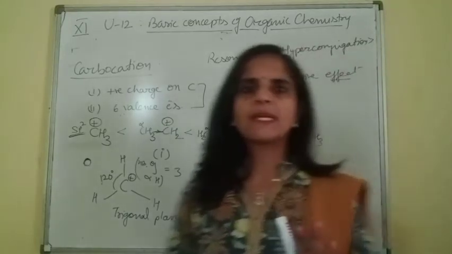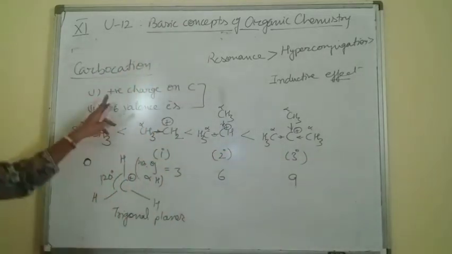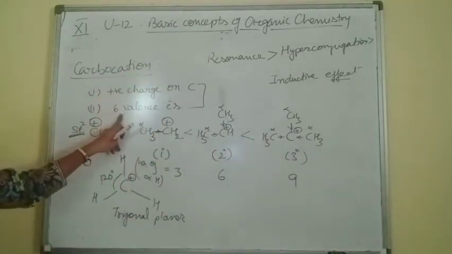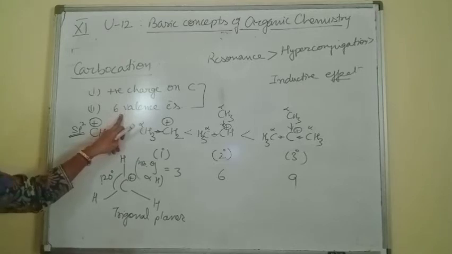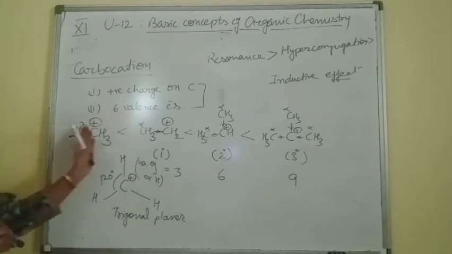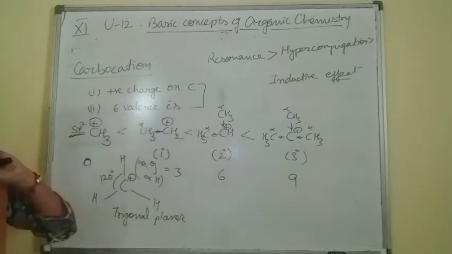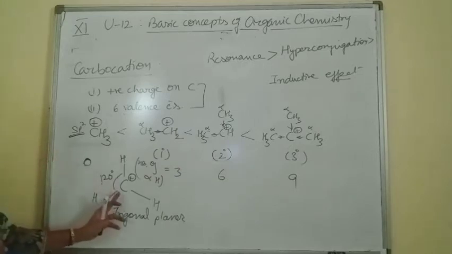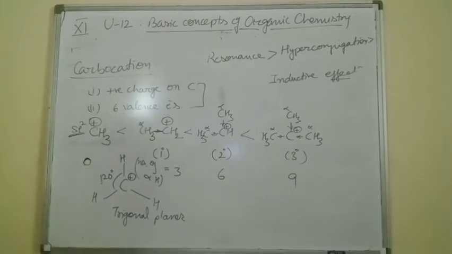Clear beta, all these concepts regarding carbocation? Positive charge on carbon, 6 valence electrons: this is the identification of a carbocation. Then the stability order increases from primary to tertiary. Then geometry: sp2 hybridization, trigonal planar.